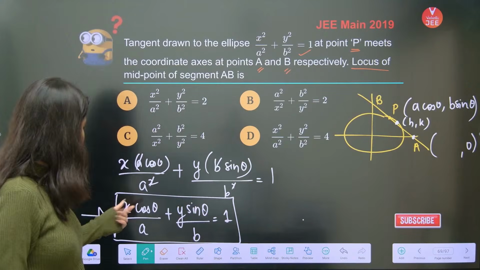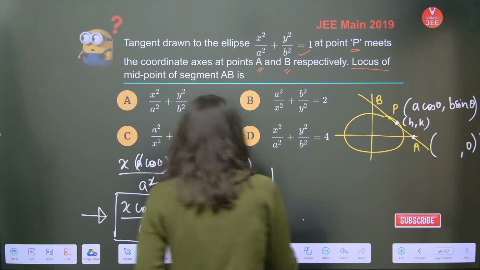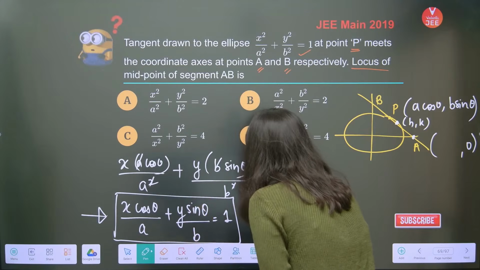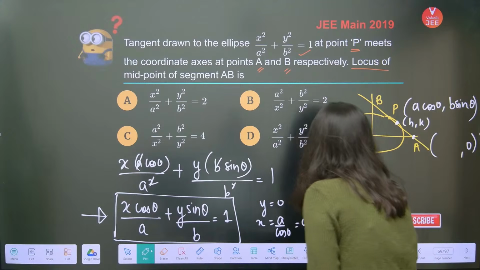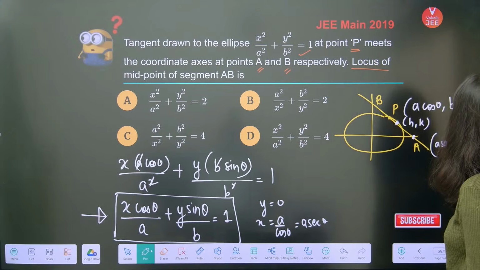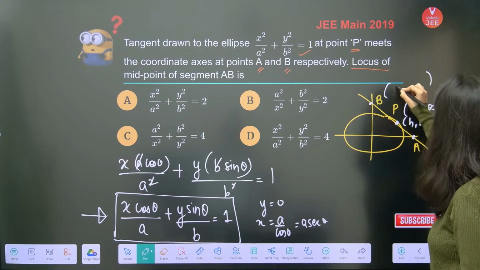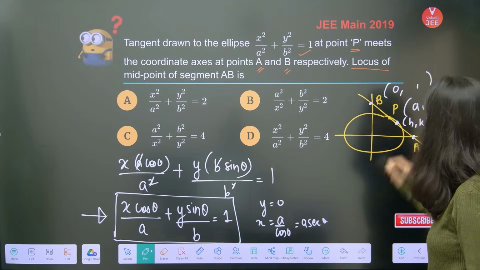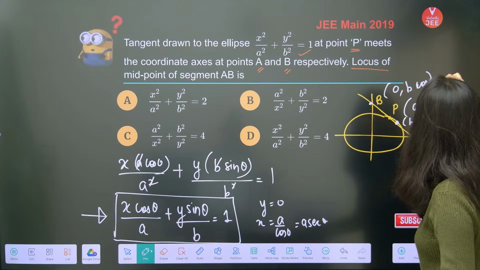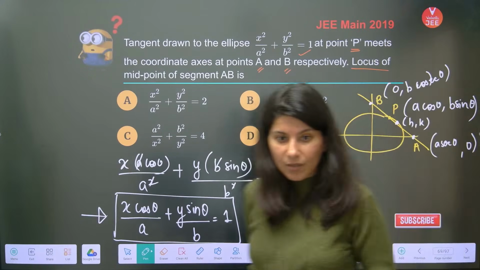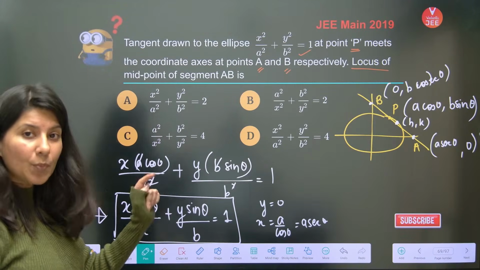So the moment you put y equals 0, your x will be what? This term will be gone, x will be a upon cos theta. So a upon cos theta will be what? a sec theta. So this is your point A, a sec theta. What about point B? To get the value of point B, you have to put x equals 0. The moment you put x equals 0, you will get b cosec theta. b cosec theta. Are you getting it? Now you have got point A and point B.